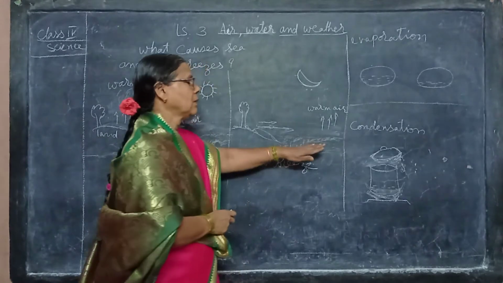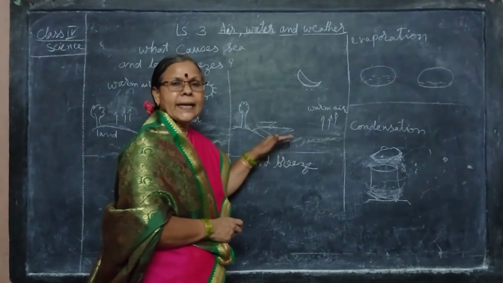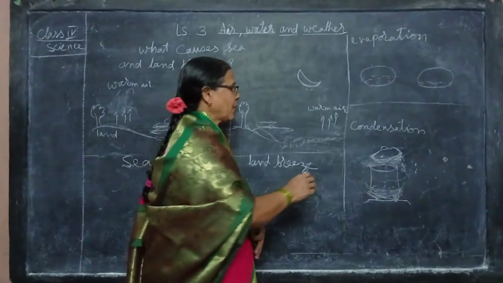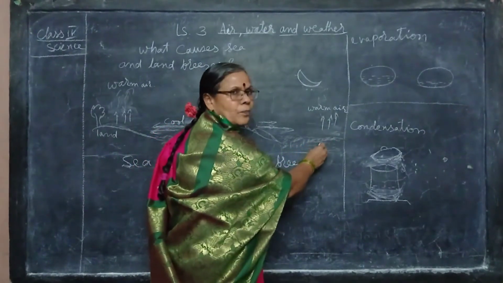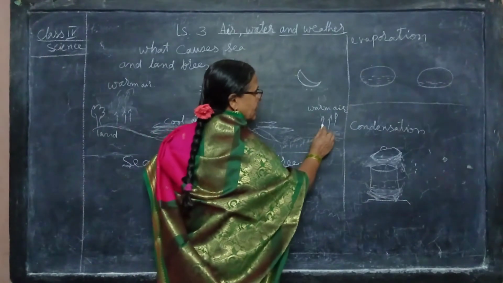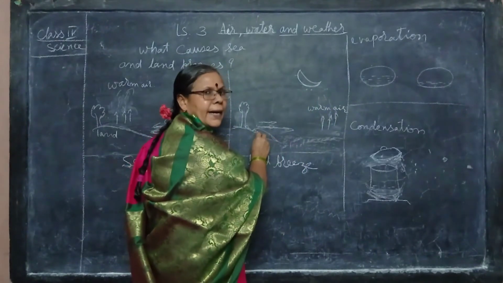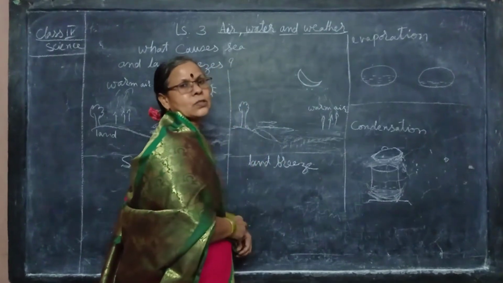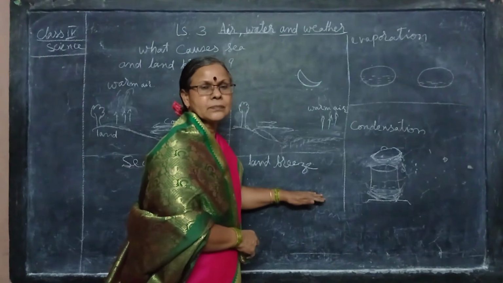And here, the land gets cool faster than the water. That is why the air above the water is warm, and warm air is lighter than cool air. That's why this rises up, and cool air from the land blows toward the sea. So this is called land breeze. Have you understood?